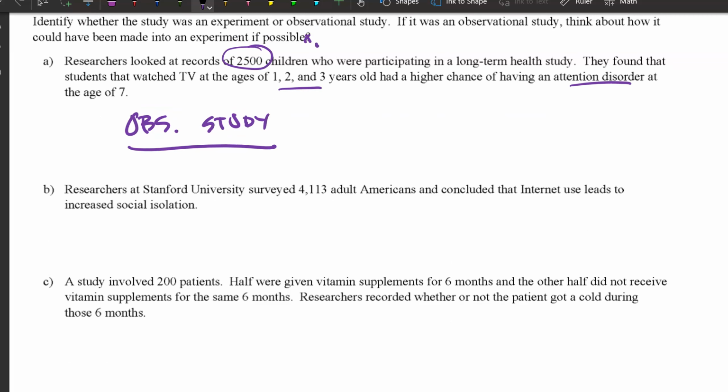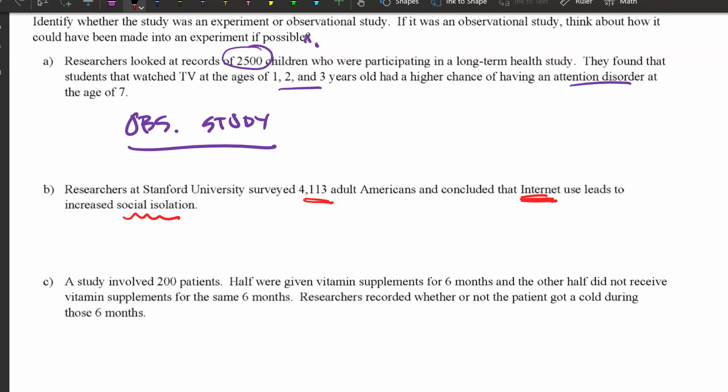Researchers at Stanford University surveyed 4,000 adults and concluded that internet use leads to increased social isolation. Again, part of me wants to say, well, I don't really know. They don't give us enough information. But they looked at adults and they looked at their internet use and they probably gave them some test on social isolation.